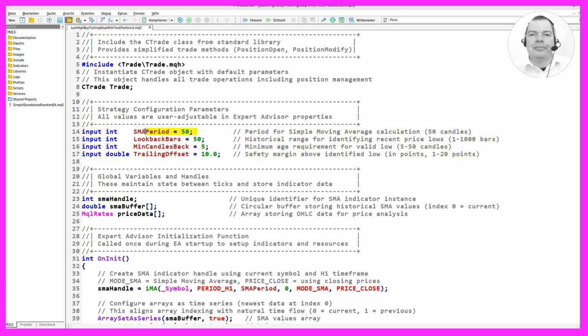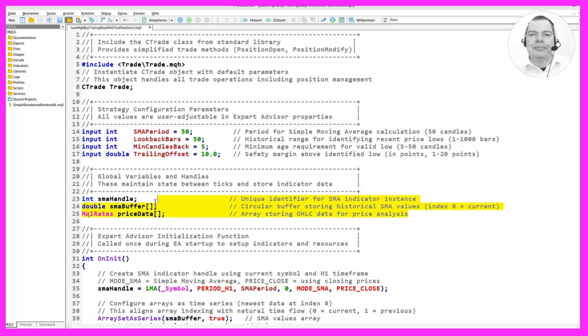The SMAPeriod is set to 50, which means the simple moving average will be calculated over 50 candles. LookbackBars is set to 50, which defines the historical range for identifying recent price lows, and it can range from 1 to 1,000 bars. MinCandlesBack is set to 5, indicating the minimum age requirement for a valid low, ranging from 5 to 50 candles. TrailingOffset is set to 10.0, representing a safety margin above the identified low in points, ranging from 1 to 20 points.